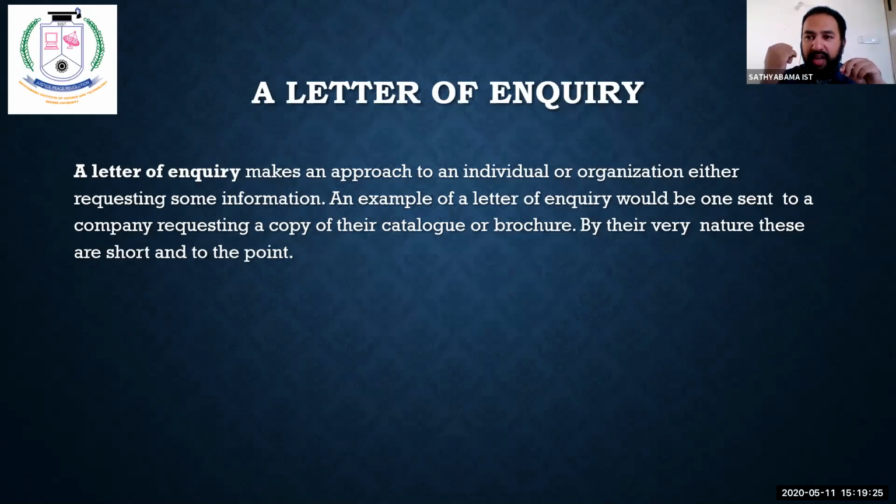I cannot just go and get it directly from one person. I have to do market research. That is why this letter of inquiry is used. That is where it plays a vital role. You send it to various people, and you find out who sends the reply first, who sends a proper reply with all the information clearly, who talks to you better.